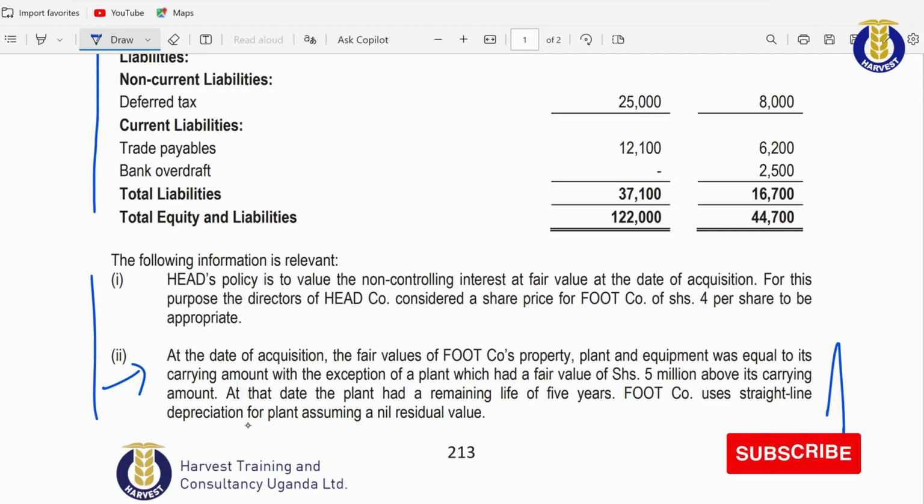At the date, the plant had a remaining life of 5 years. Food company uses straight line depreciation for plant, assuming nil residual value. All this information is key to determining the fair value of our PPE in food company. So what are they saying?